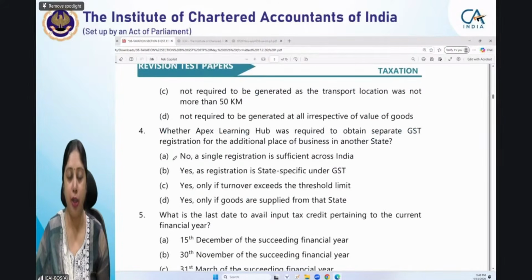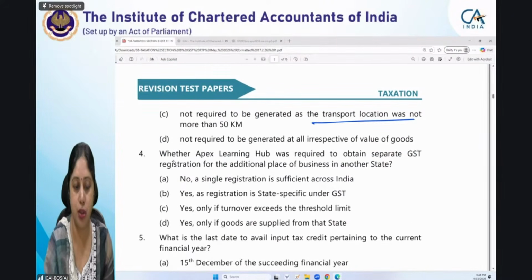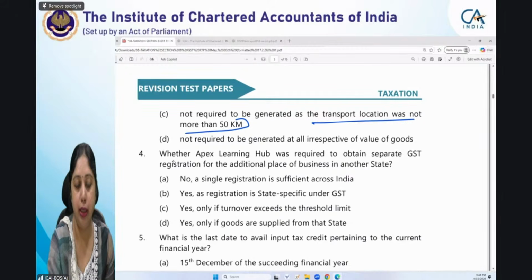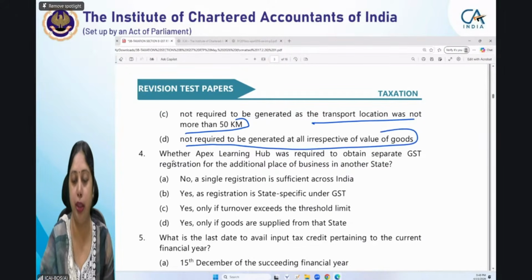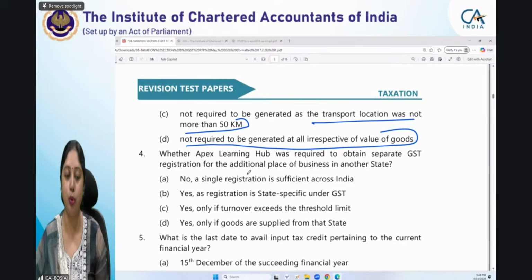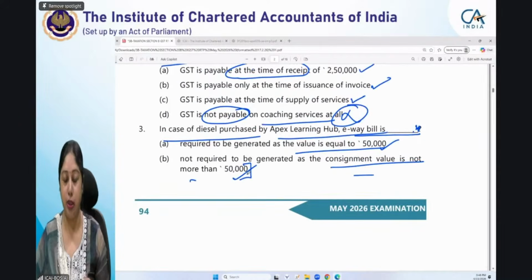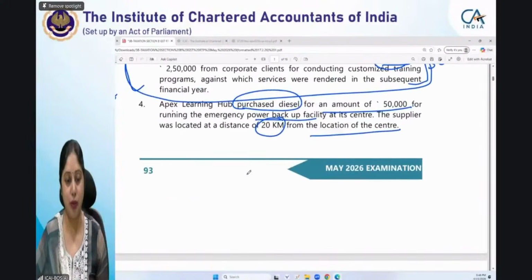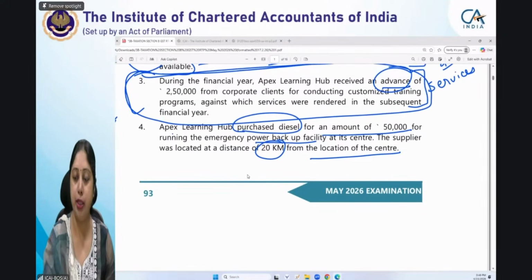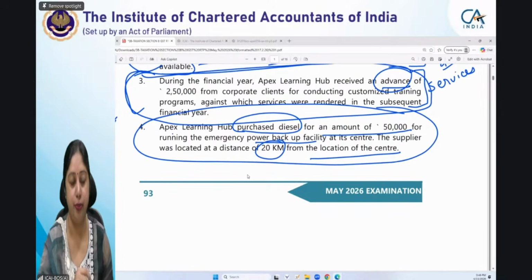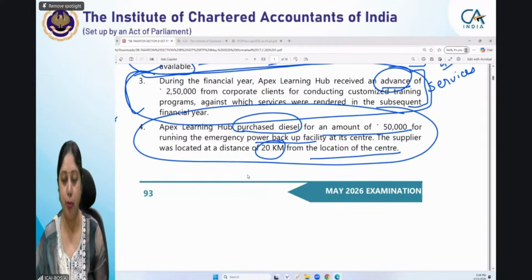Then, not required to be generated as transport location was more than 50 kilometers, and the last point is not required to be generated at all irrespective of the value of goods. Whatever the value, whatever the distance, in the case of diesel, e-way bill will not be generated. Let us go back to the facts of the case. This fourth point is relevant for answering your third question. Apex Learning Hub purchased diesel for an amount of 50,000. No tax is added yet, but we do not levy GST on diesel anyway, because diesel is not a taxable supply under GST. Diesel is outside the purview of GST.